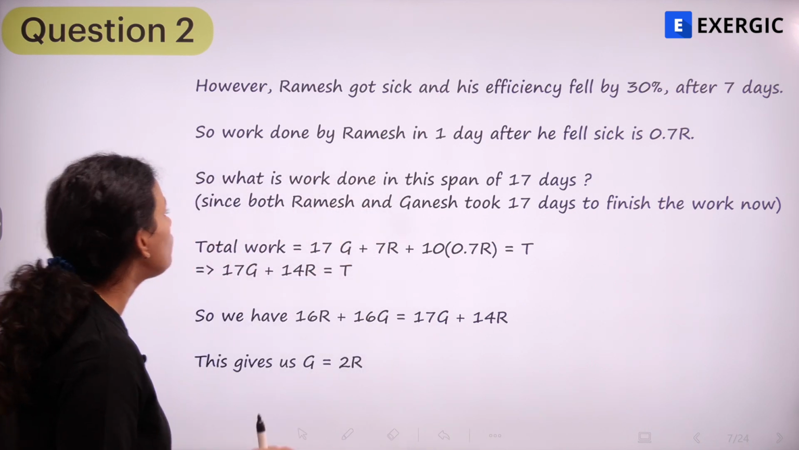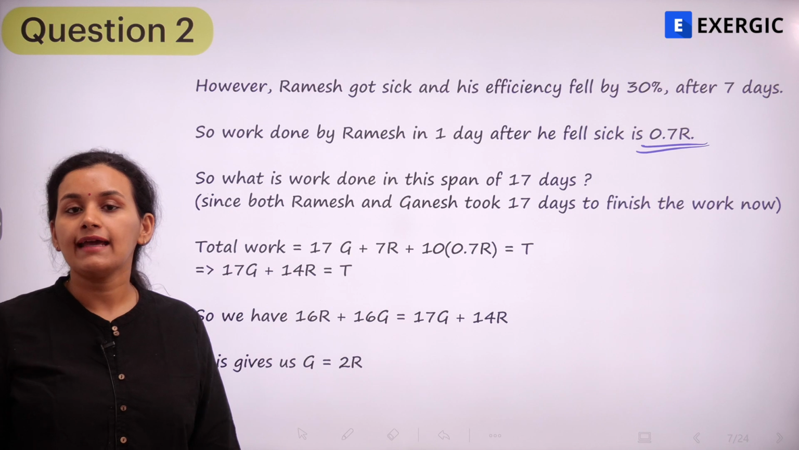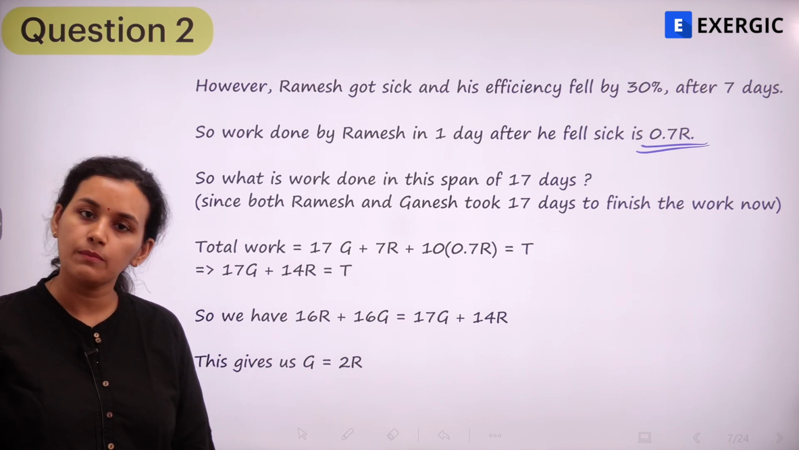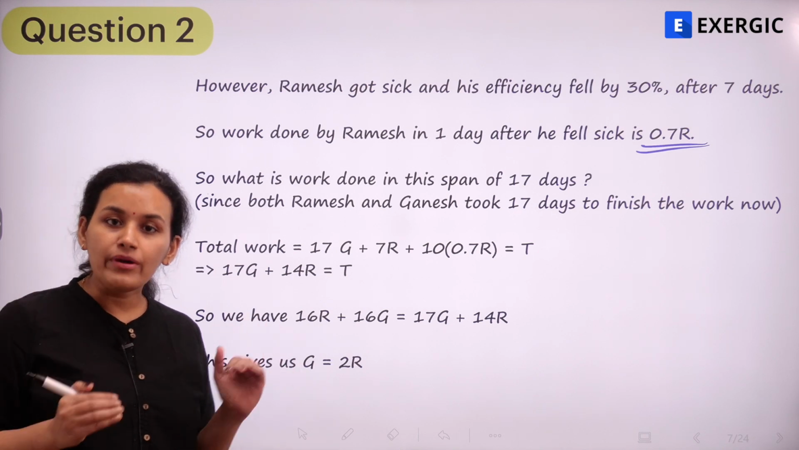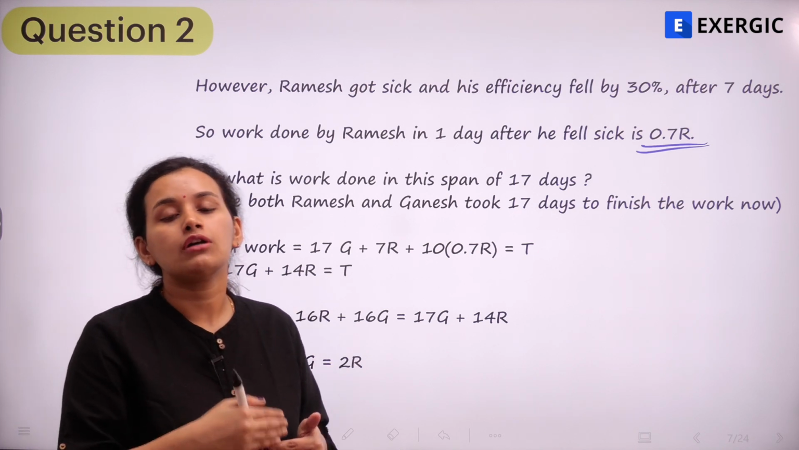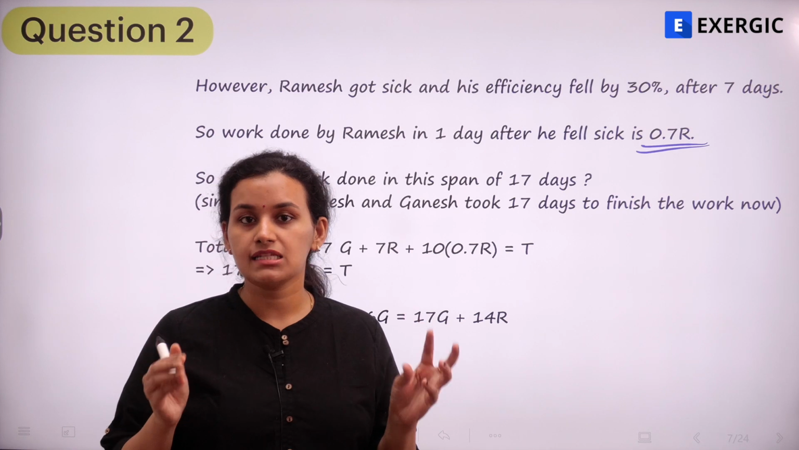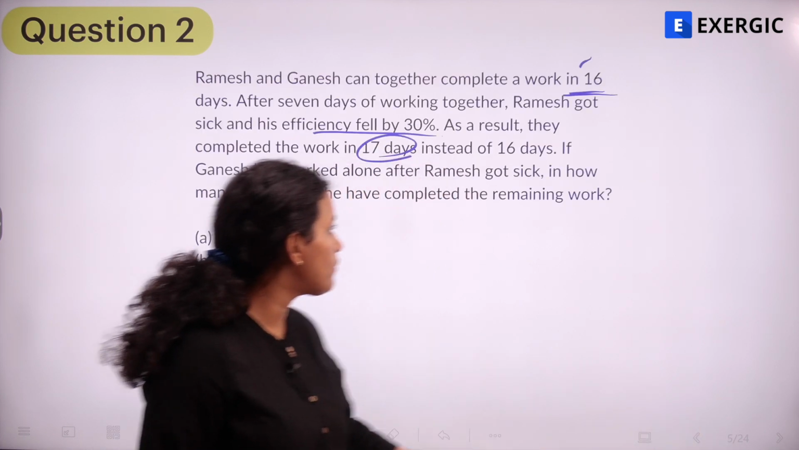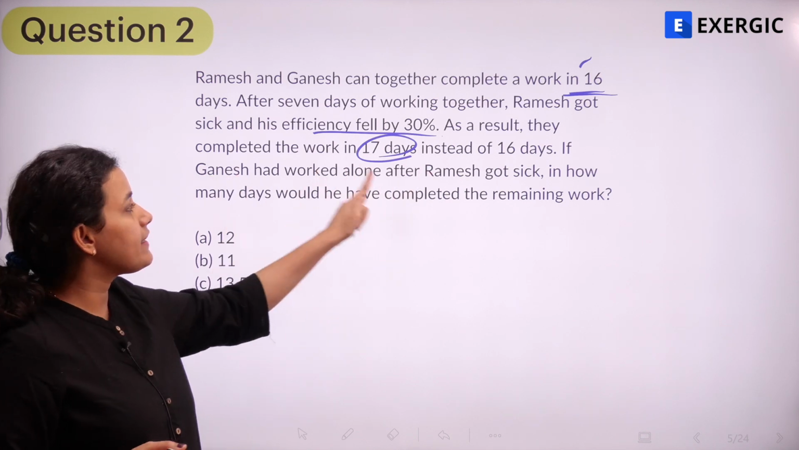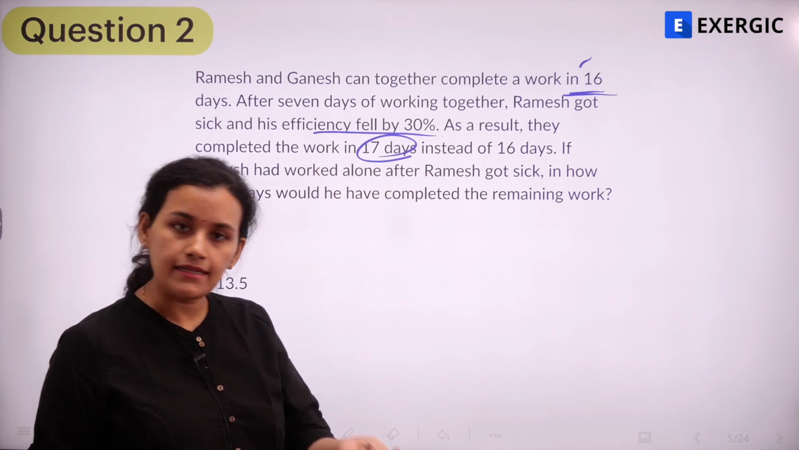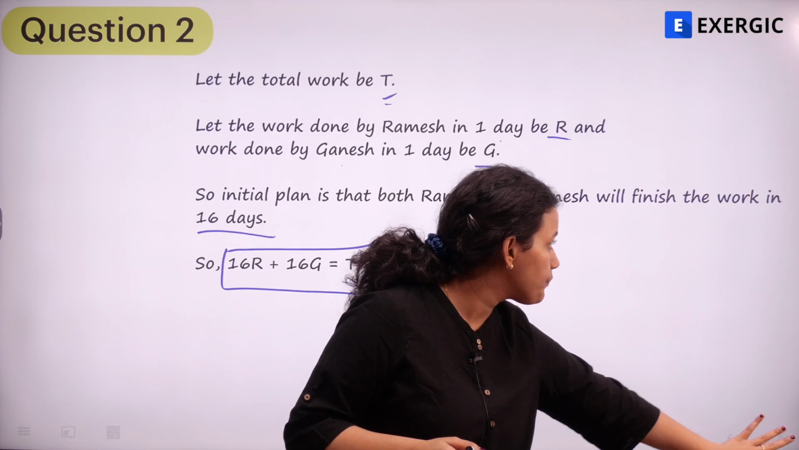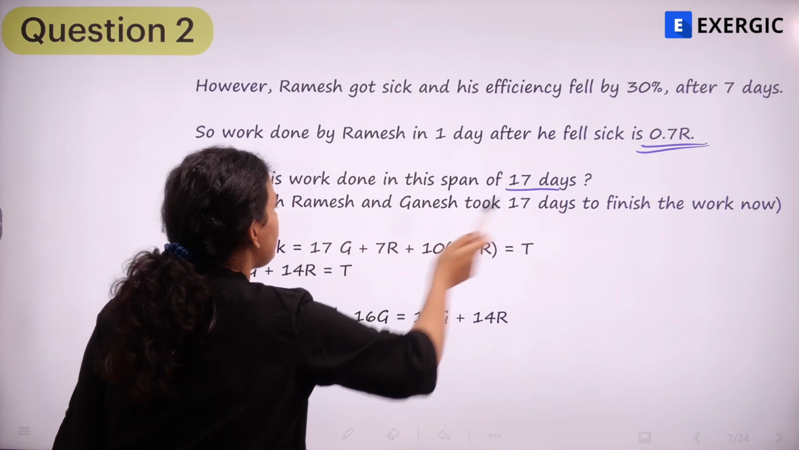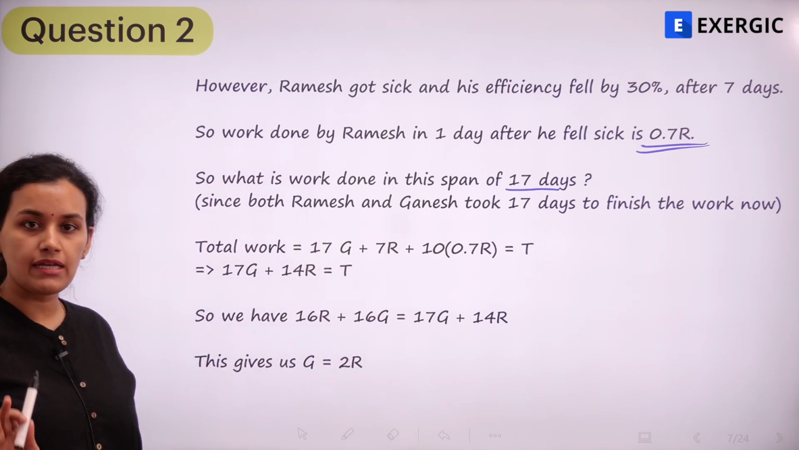Is this clear till now? So work done by Ramesh in 1 day after he falls sick and his efficiency reduced by 30% is going to be 0.7R. And now in this scenario, they are going to complete the entire work, that is T, in 17 days. That is what is given in the question, that as a result they complete the work in 17 days instead of the 16 days they were going to take. Is it clear or not? So what is the work done in the span of 17 days? Because we know that they both took 17 days.